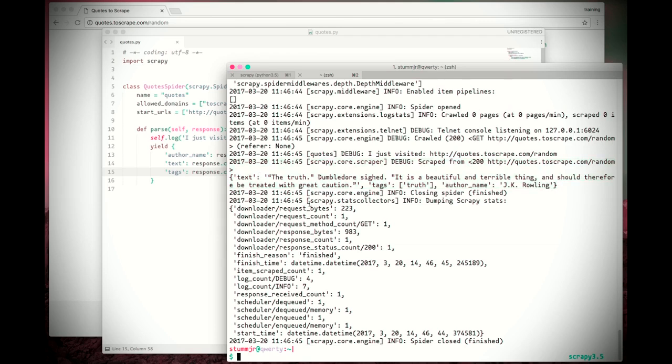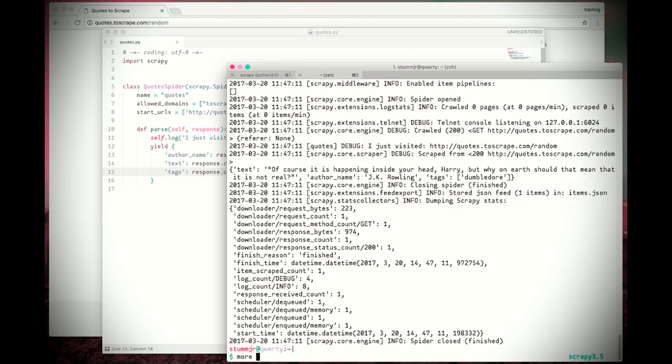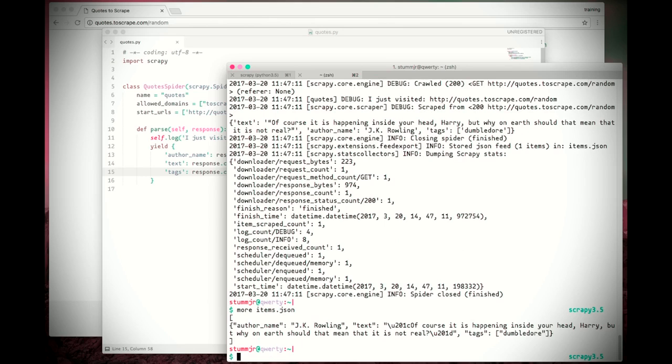We can also save the data into a file using the -o option. For example, let's save it into a JSON file. So here we have the scraped data. That's it. Now you know how to build a spider to extract pieces of data from a web page. In the next video, we'll see how to extract multiple items from a single page. Now it's time to try this by yourself and then watch the next video.